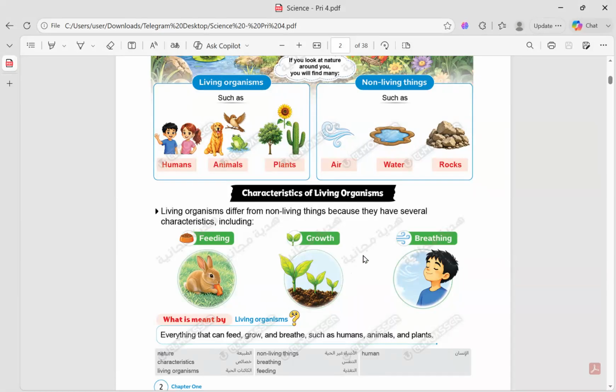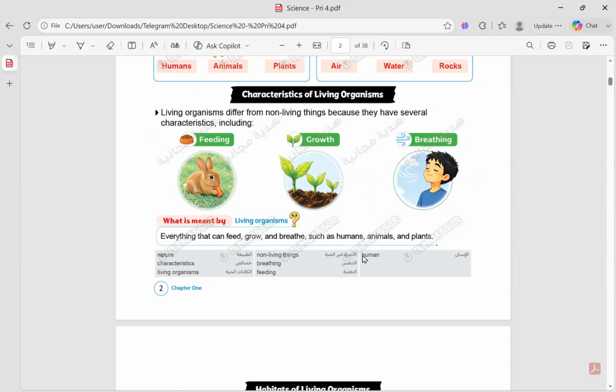And the third thing we do is breathing. Can you live without oxygen, without breathing? No. So the important things are feeding, growth, and breathing. So what are living organisms? Everything that can feed, grow, and breathe, such as humans, animals, and plants.